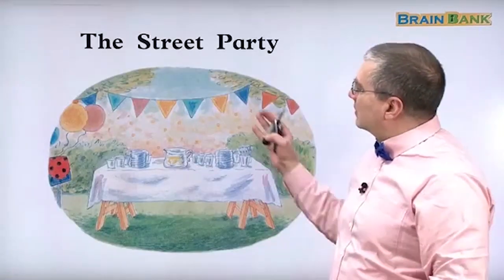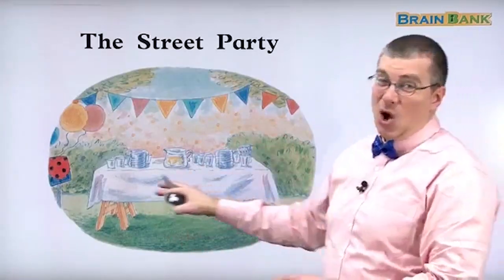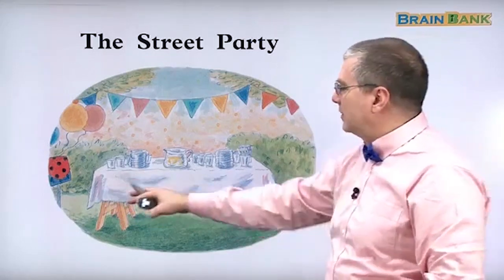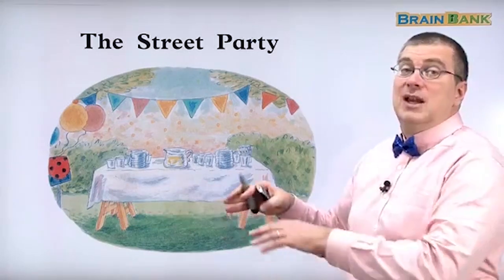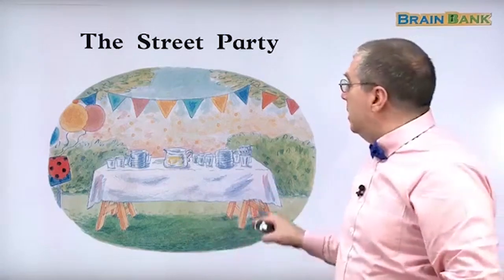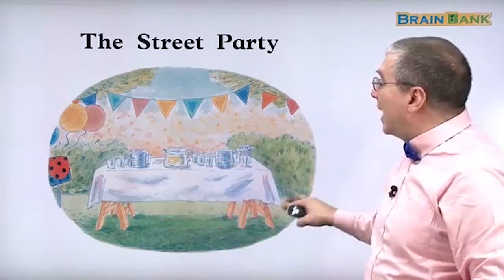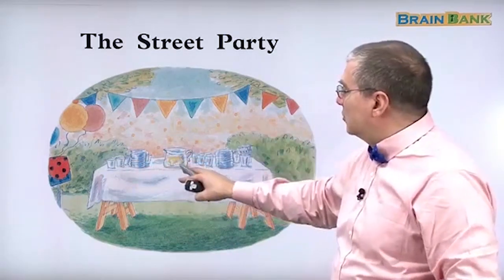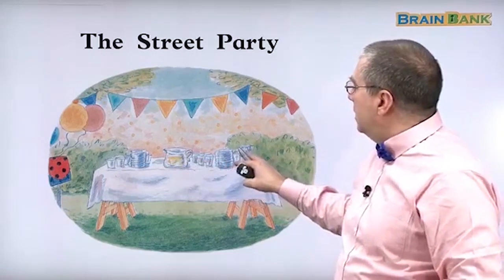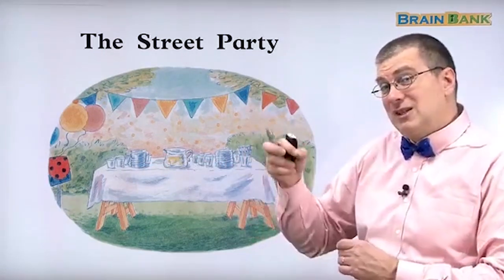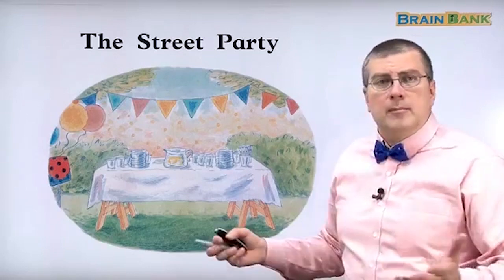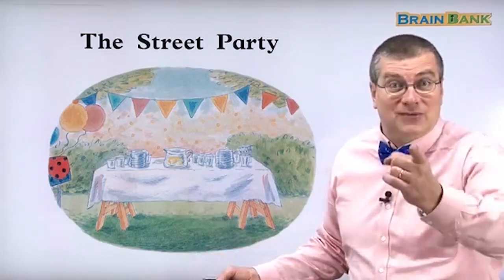As you can see, the street party is not really on the street, right? No cars. It's in a yard, but it's everybody who lives on the street. We can see that they're ready for the party. We can see the dishes. We can see some lemonade. We can see some forks and spoons. But where's the food? Let's find out.